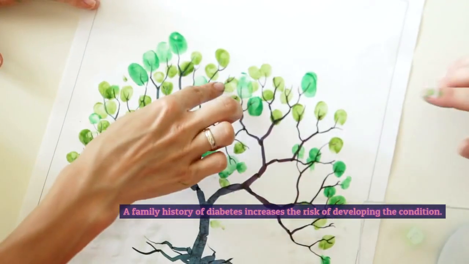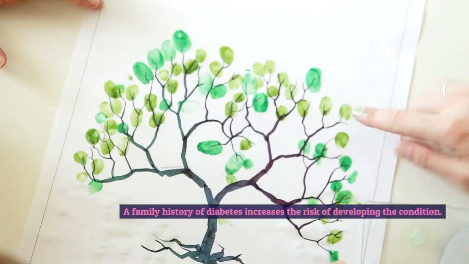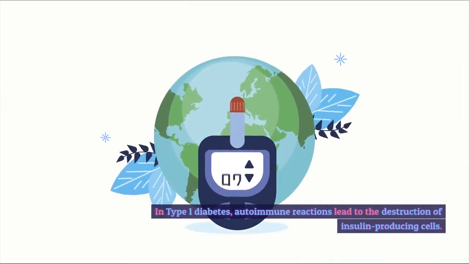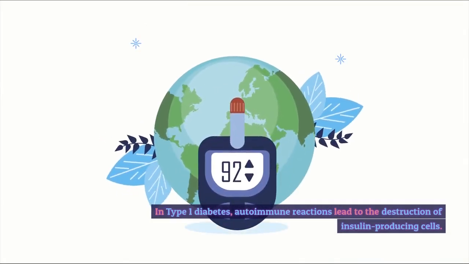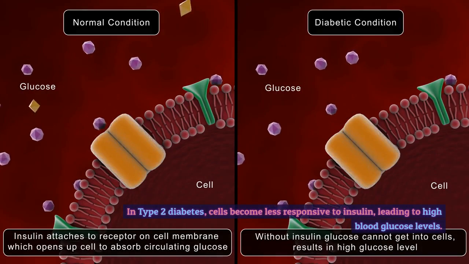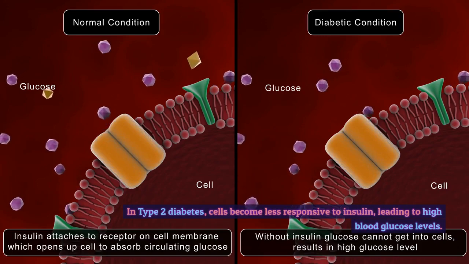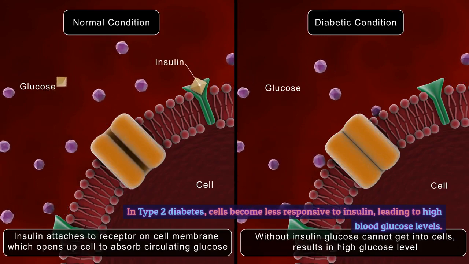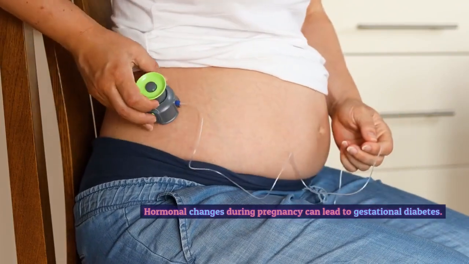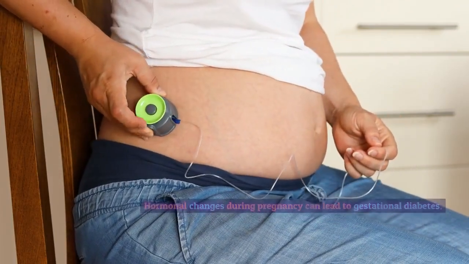A family history of diabetes increases the risk of developing the condition. In type 1 diabetes, autoimmune reactions lead to the destruction of insulin-producing cells. In type 2 diabetes, cells become less responsive to insulin, leading to high blood glucose levels. Hormonal changes during pregnancy can lead to gestational diabetes.